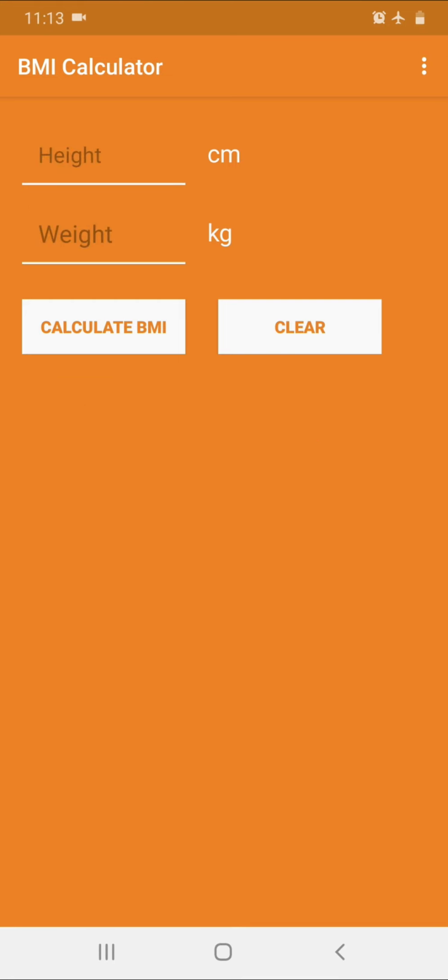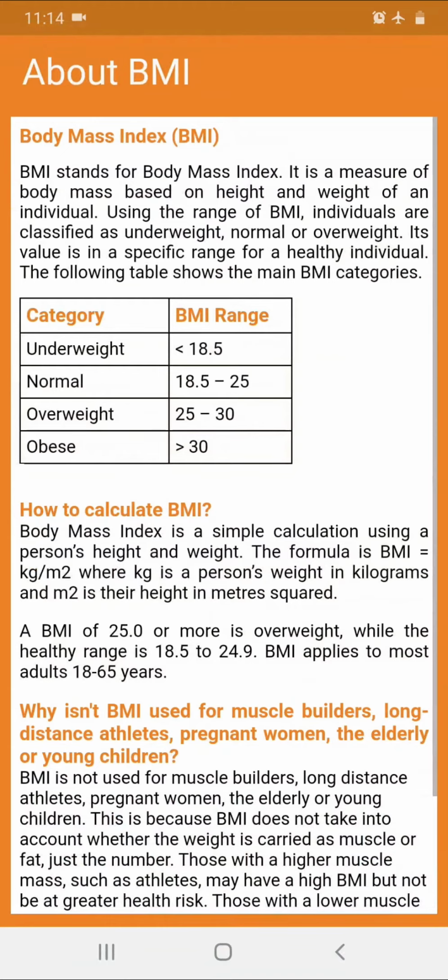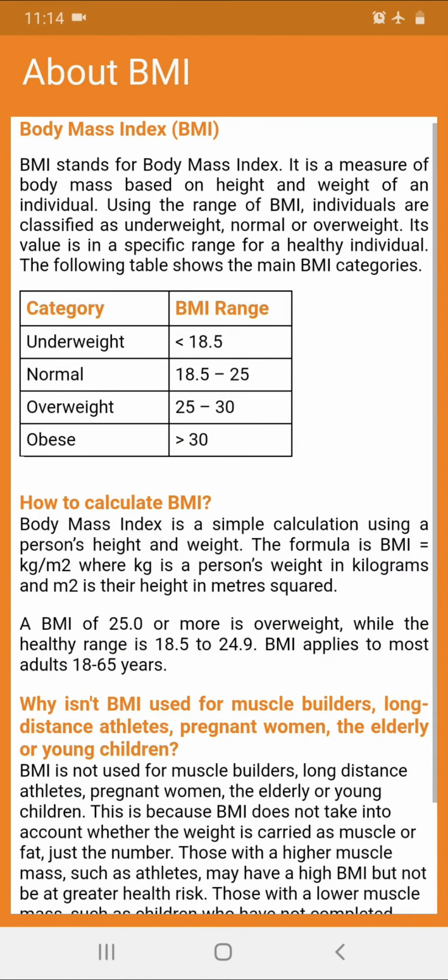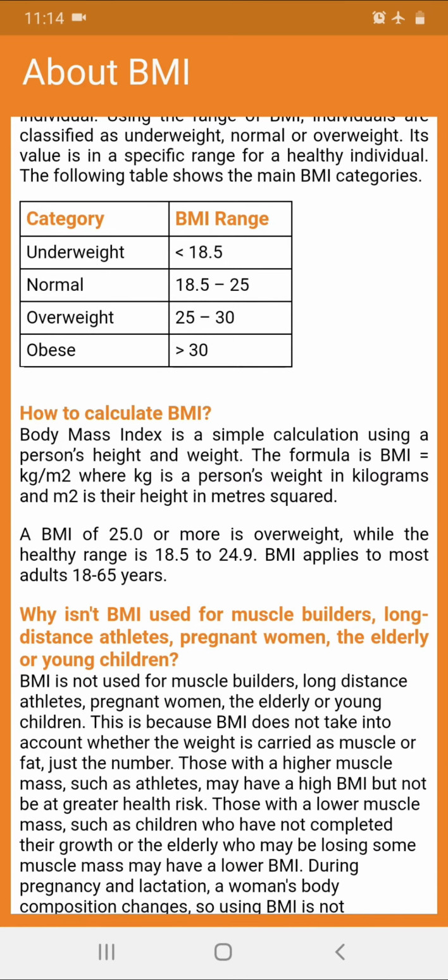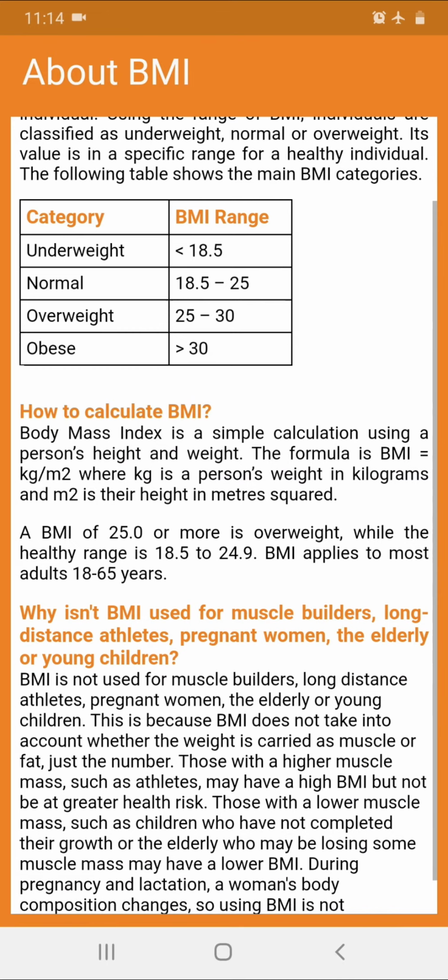On the top right corner we have the info menu option. If I press it, it will redirect you to the about BMI screen. On this screen you will see more about BMI, what BMI stands for, and the BMI category table. If the BMI is less than 18.5, you are considered underweight; between 18.5 and 25, normal; between 25 and 30, overweight; and greater than 30, obese.